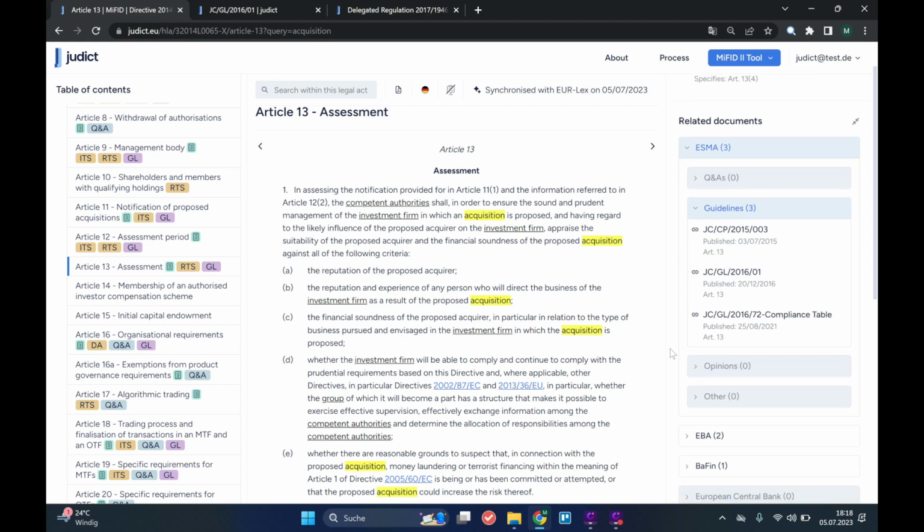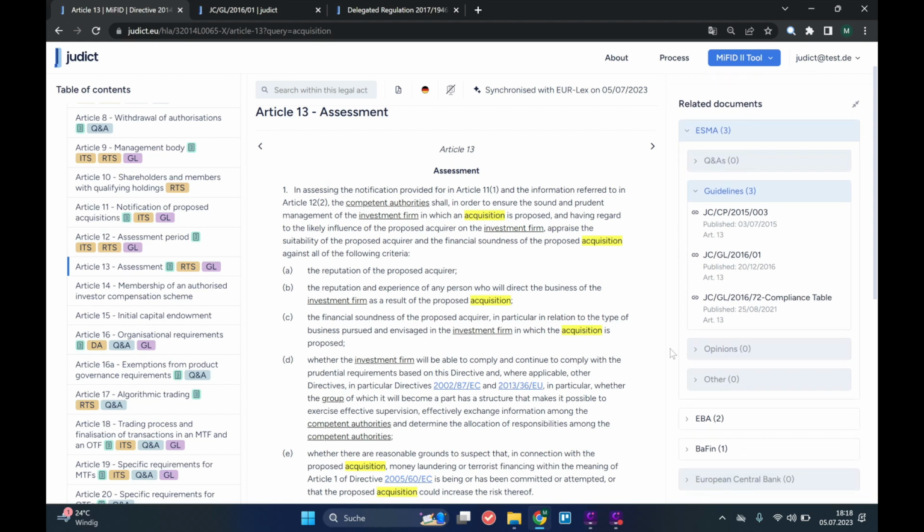In exactly the same way, the judict database directs us to the documents of EBA and the ECB. These documents might include Q&As, guidelines, and all other official documents published by the supervisory authorities. This column on the right-hand side here is automatically updated every day. Newly published documents are detected and processed algorithmically. On the process page, we have described the entire process in detail for you. Thanks to our daily updates, you can thus within seconds gain an overview of the existing Level 2 and Level 3 measures for each article of each legal act in the European financial law.